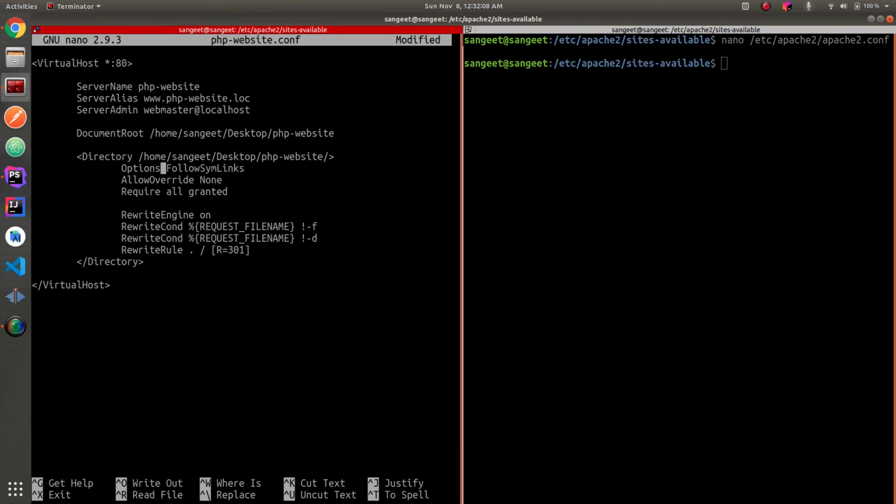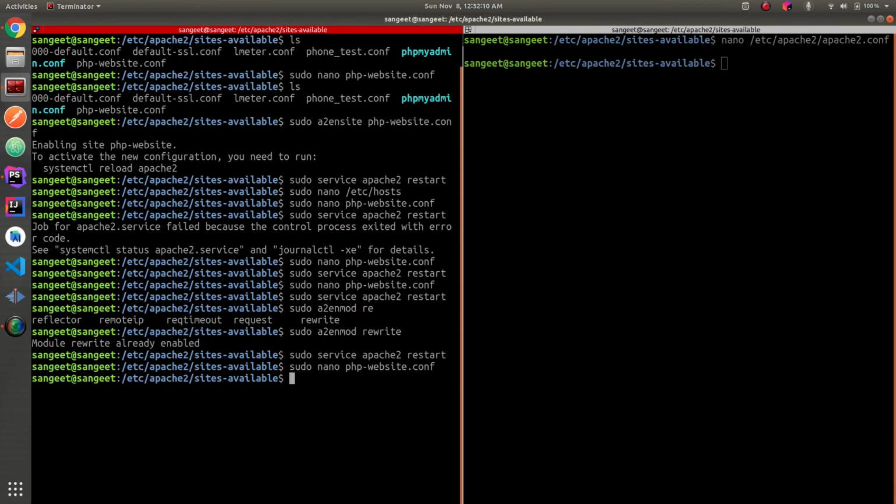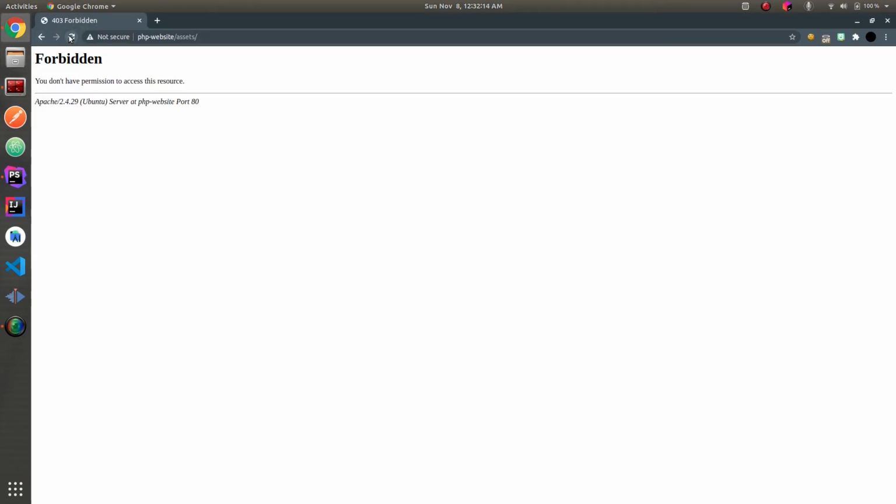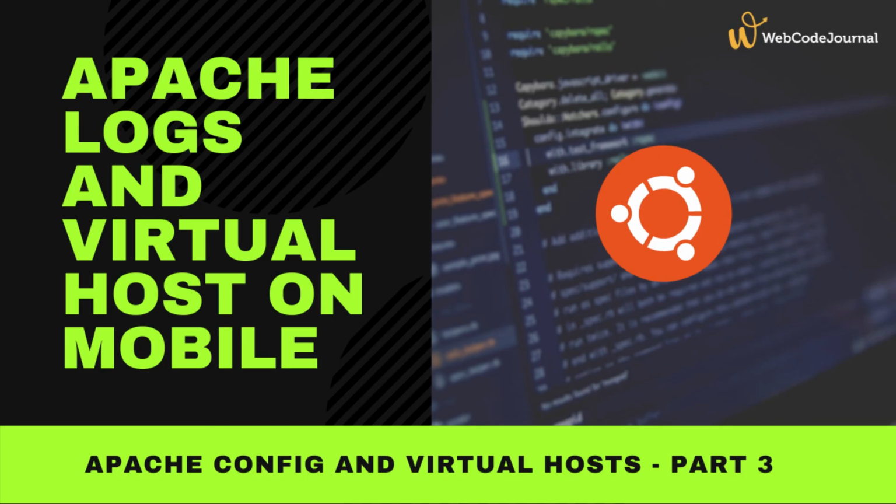I'll save the file and restart the server. So now we are getting this forbidden on assets and we are still able to access the document. So that was a very basic explanation of rewrite module and indexes.